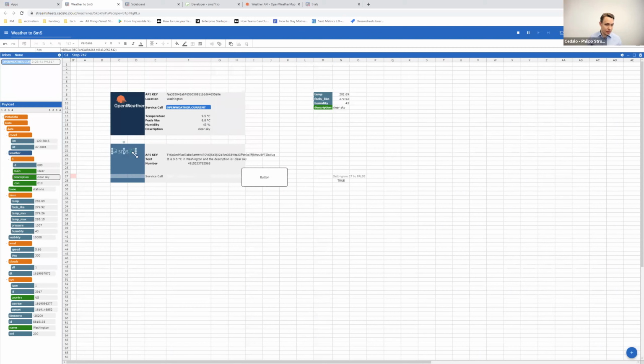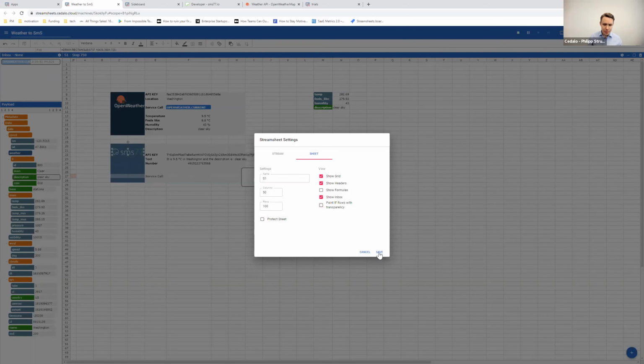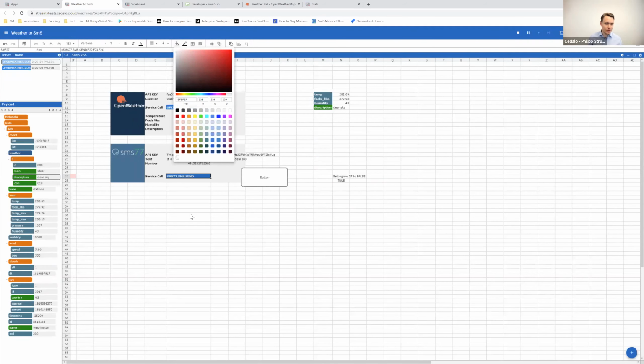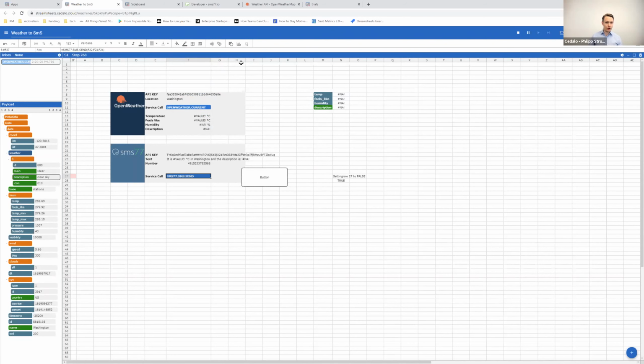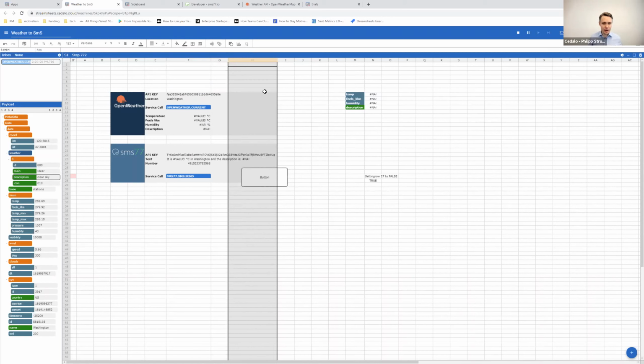Place that maybe here. I see also that we have this transparent graying of row 27, which I actually don't want to have. That's a sheet property, so I can really quickly take that away. There we are. This down here is also a service call, so doing the same thing as above. And now we are step by step getting there, I'd say. Meaning I already have it where I wanted to have it.